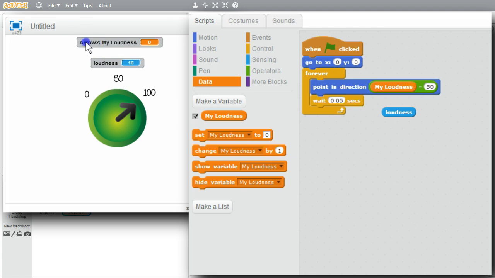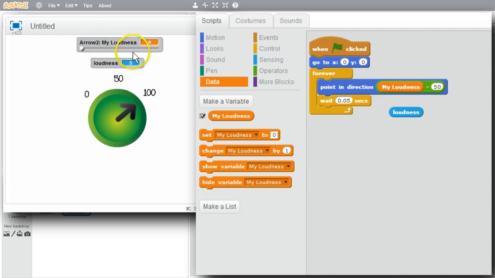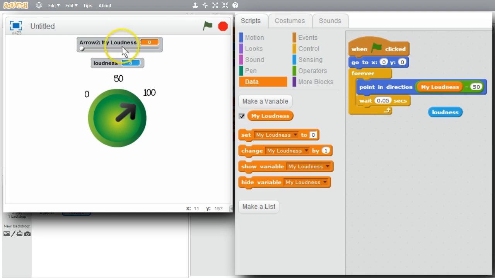If I double click on a monitor, it changes to showing only its value. Double click again. I have the variable, and I also have a handle for adjusting the value. I'll run the program, make sure it's stopped. Now it's running. My loudness is at 0, so the arrow keeps pointing at 0. Now if I grab the handle, I can drag it and the dial moves. Fortunately, the handle goes from 0 up to 100, which is the exact range I want to test. Very handy.